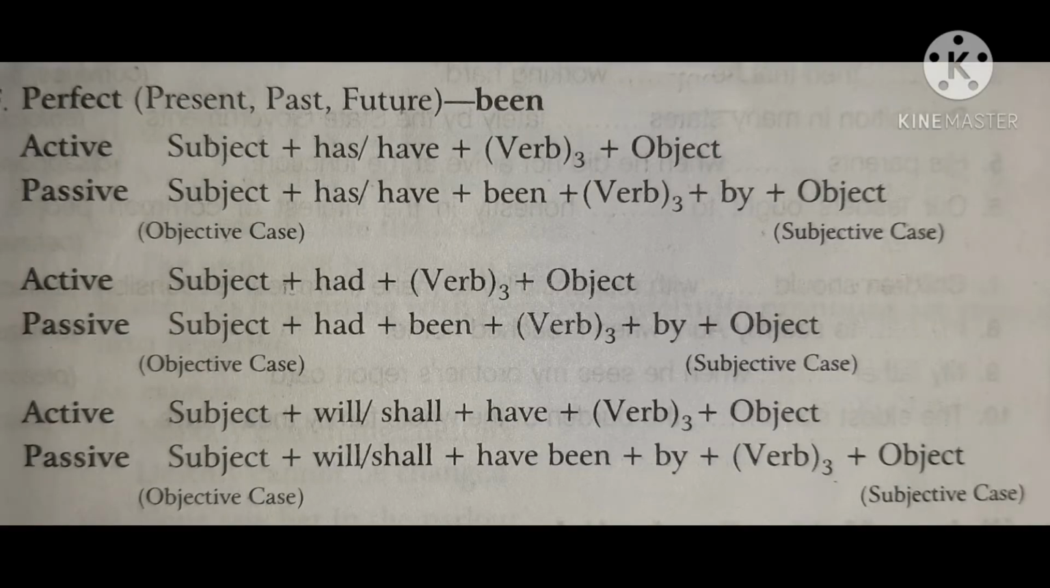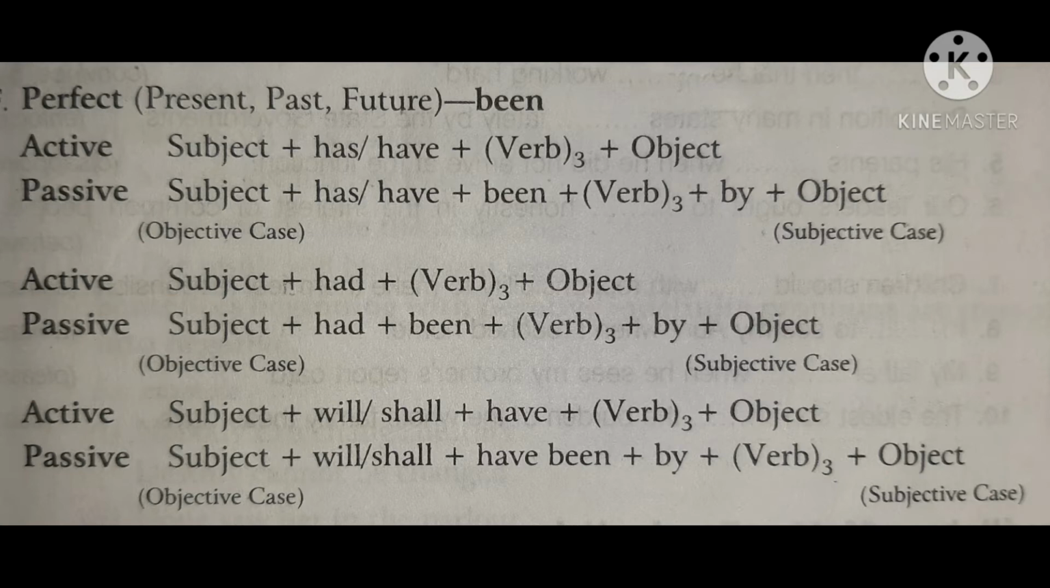In perfect tense of present, active voice we use subject plus has or have plus V3 plus object. But in passive voice, we use subject plus has or have plus been plus V3 plus by plus object. Here the change is the insertion of been and by, been before V3 and by before the object. Similarly, in past perfect tense, we use subject plus had plus V3 plus object. In passive voice, we use subject plus had plus been plus V3 plus by plus object.